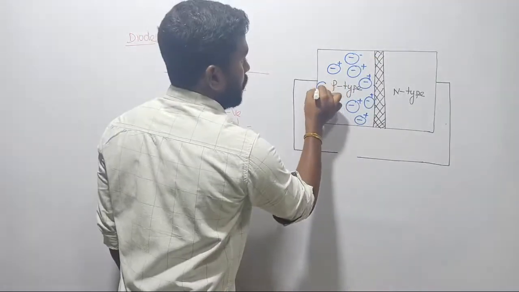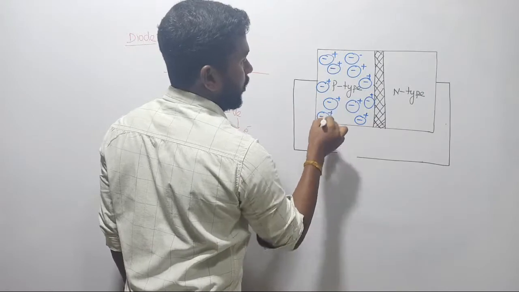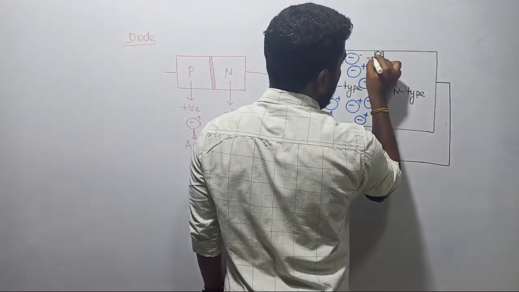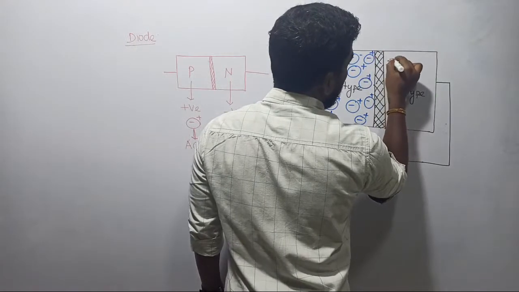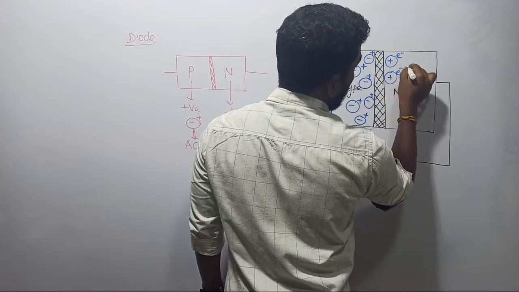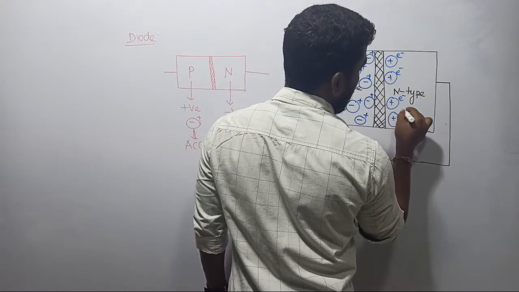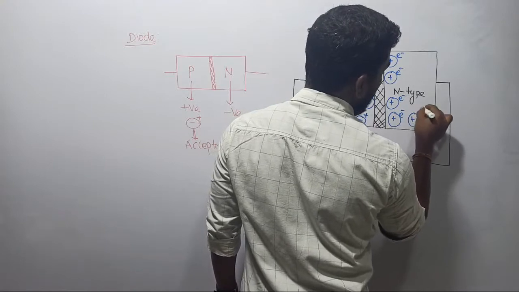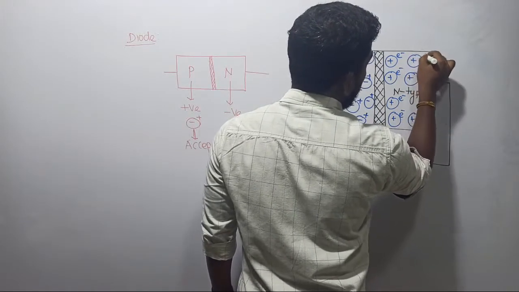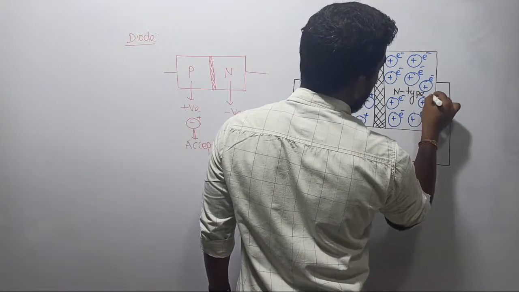Whereas if you observe N type of material, in case of N type, this material is readily waiting to donate the electrons. Yes, that is the representation of positive and negative charge carriers.